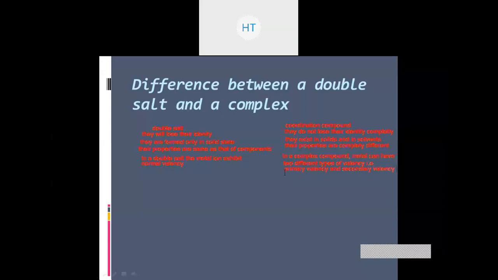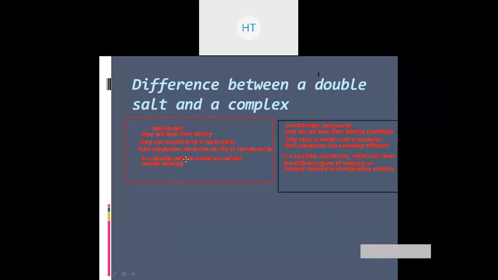So if possible, please do take a screenshot of this particular section, as well as a screenshot of this other section over here on coordination compounds, so that you can go through it afterwards and have the entire thing with you. So these are the two things. We have now seen the differences between a double salt and a complex.